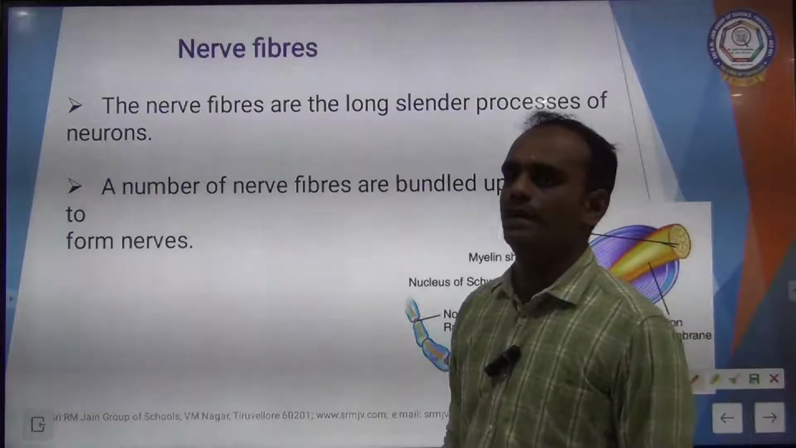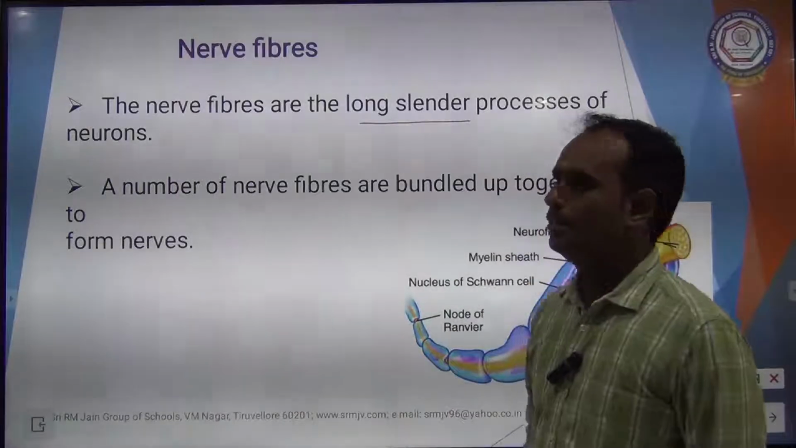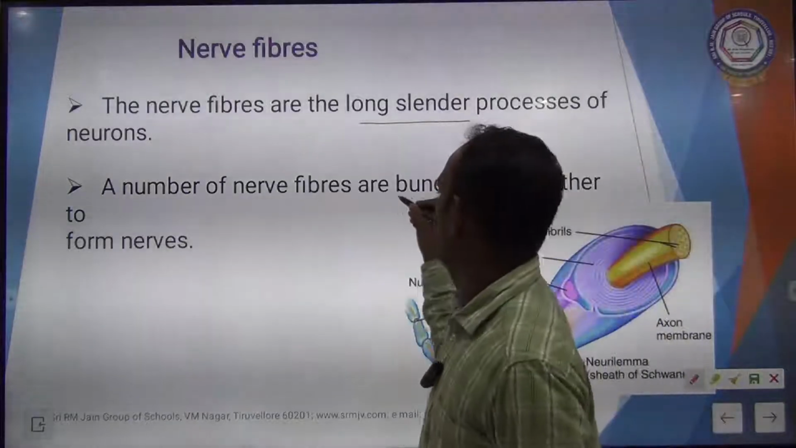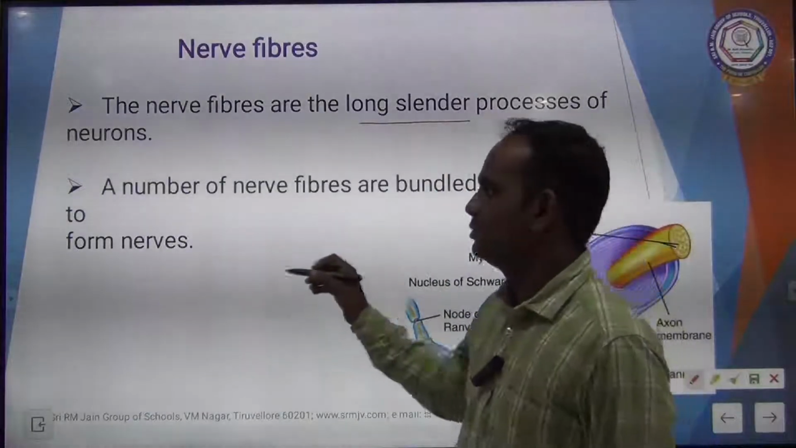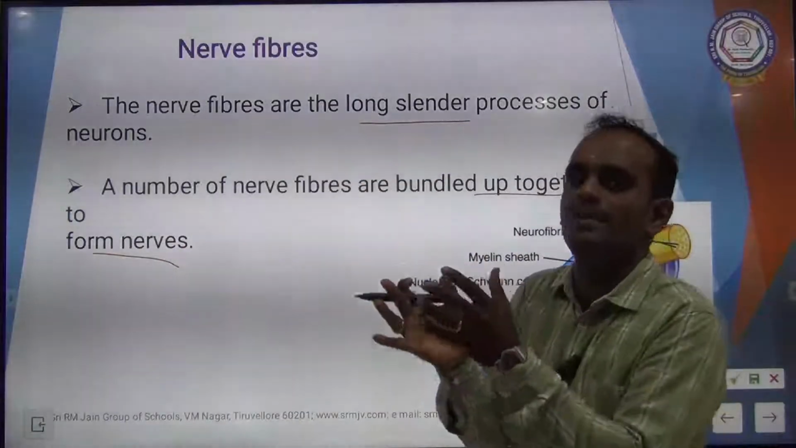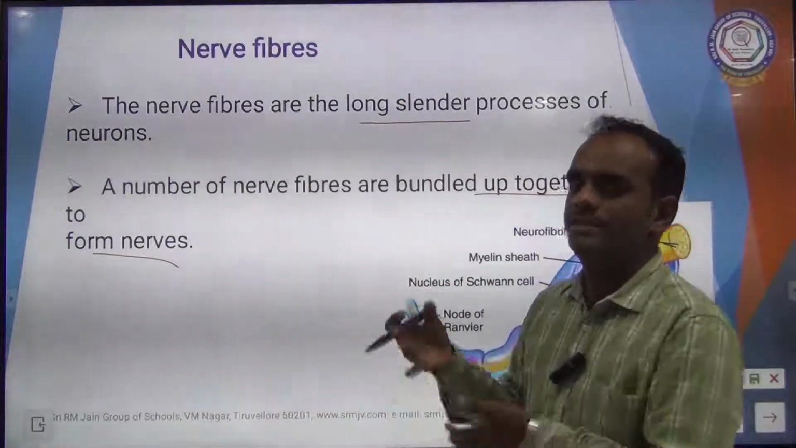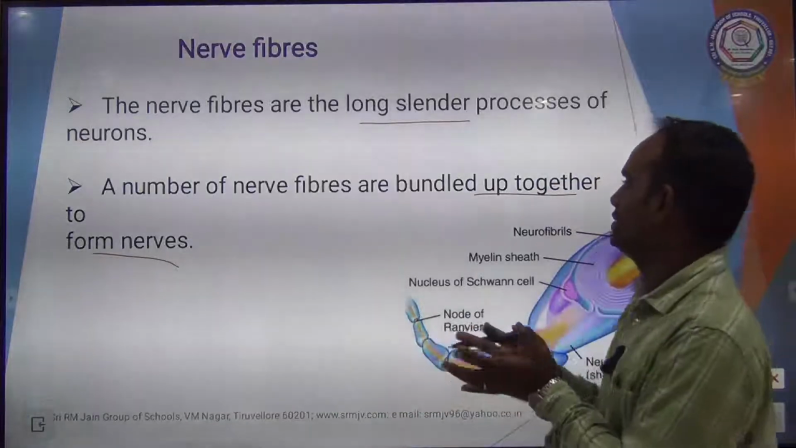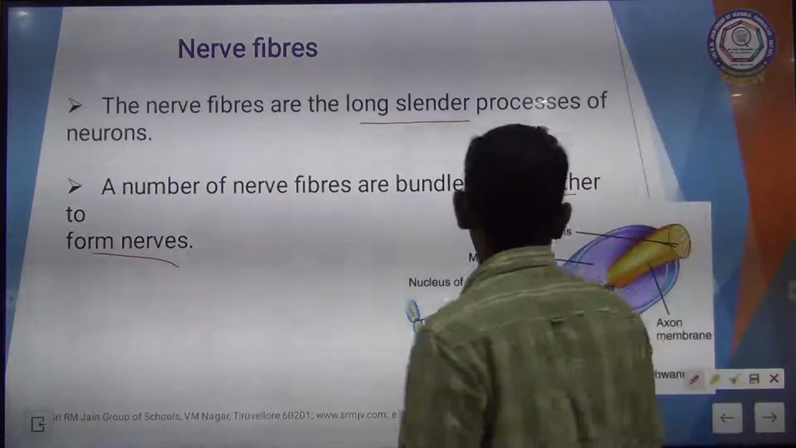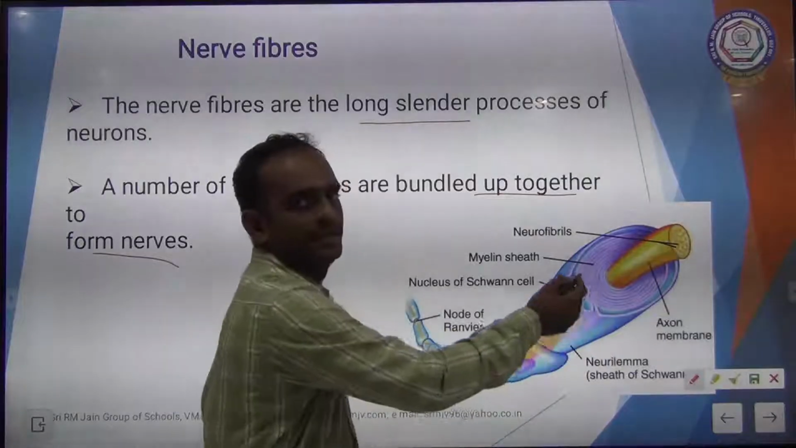The next one is nerve fiber. The nerve fibers are the long, slender processes of neurons. A number of nerve fibers are bundled up together to form a nerve. Once again I am repeating, a number of nerve fibers are bundled up together to form a nerve.